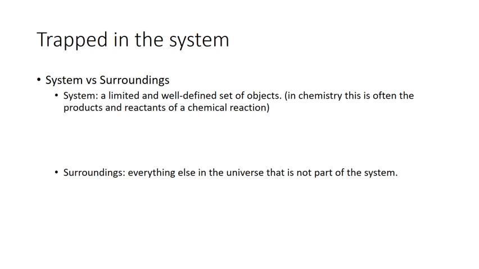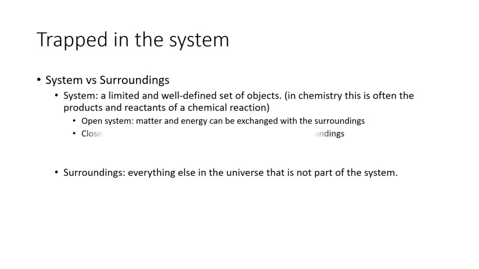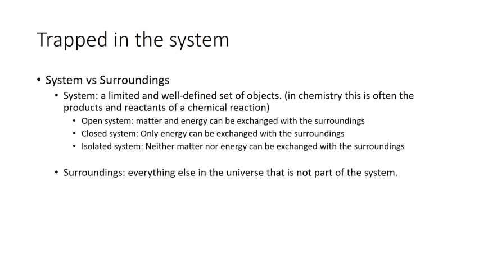And so systems, we can divide systems into three different types. One is an open system in which matter and energy can be exchanged with the surroundings. Usually when we talk about energy in chemistry, we're talking about heat. So matter and heat can be exchanged with the surroundings. Closed system, only energy can be exchanged with the surroundings. So matter is contained, it can't go anywhere, but energy can still be exchanged. And then an isolated system where neither matter nor energy can be exchanged with the surroundings. So a completely sealed or isolated system.